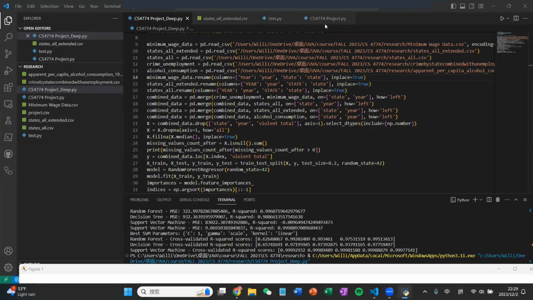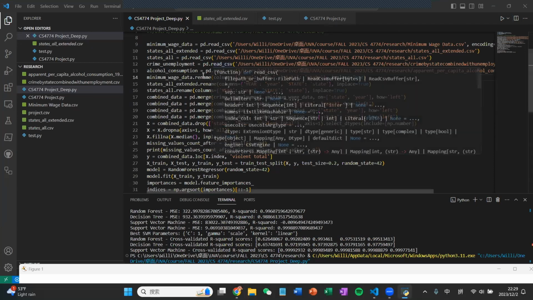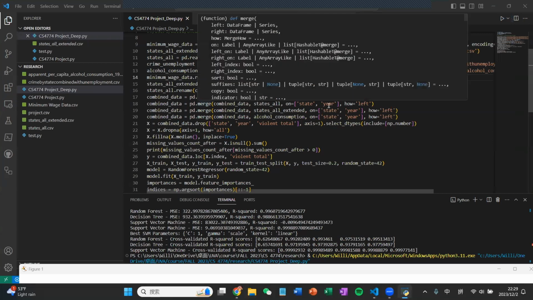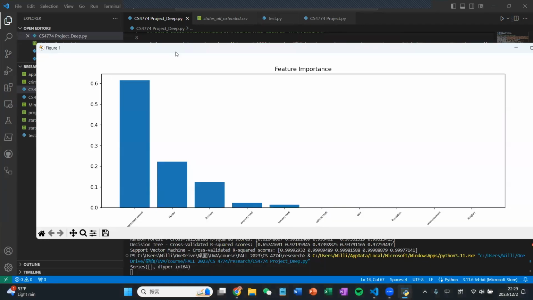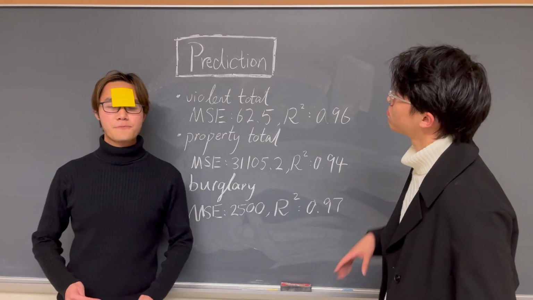Okay, so in our project, we have tried several different machine learning models, and the best one seems to be random forest. We split the training and testing data sets with an 80-20 split, and here are the results. As you can see here, the most important feature seems to be aggravated assault, and there are also other features such as murder and robbery. So we'll pay more attention to those variables in later experiments. So we use random forest to make our prediction.